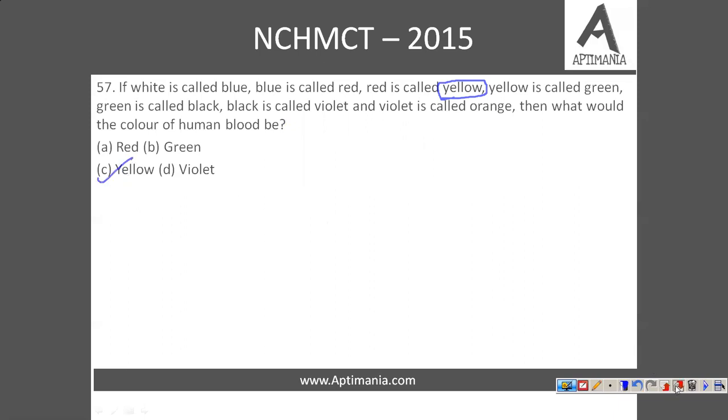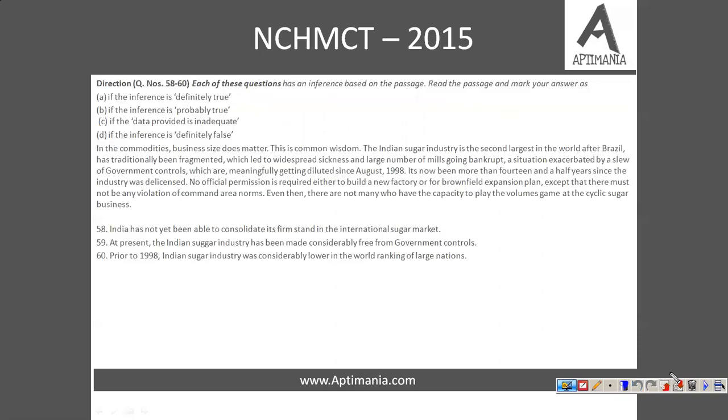Fine. So last 3 questions. Now see, this is more of a verbal part rather than reasoning part. So what we need to do in these questions is we need to read this paragraph given, and then we need to check for the 3 sentences that are given to us. We need to see whether the given sentences are definitely true, probably true, or we cannot comment, data inadequate, or they are definitely false.